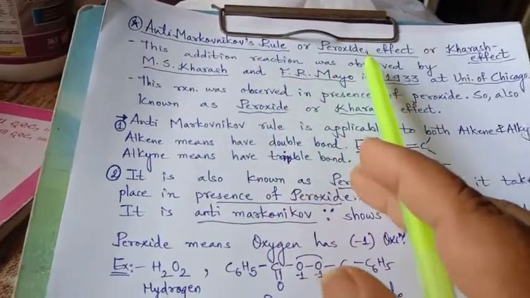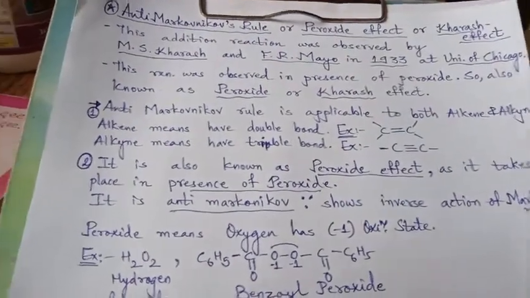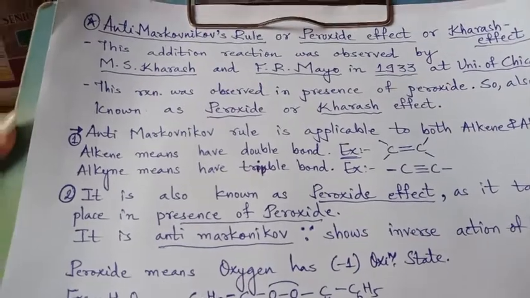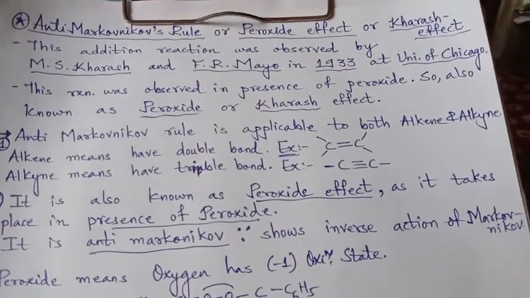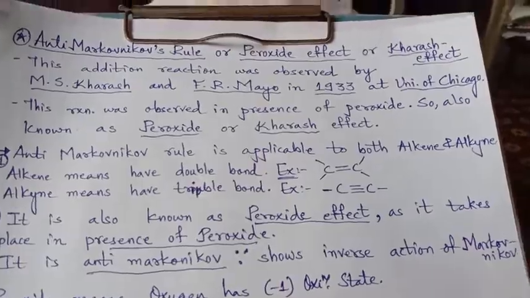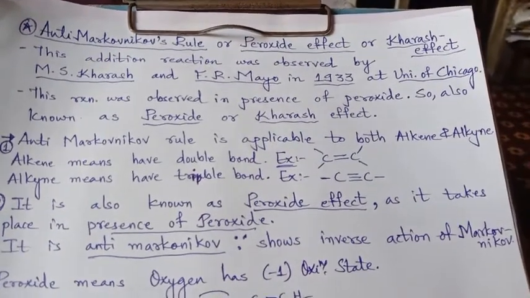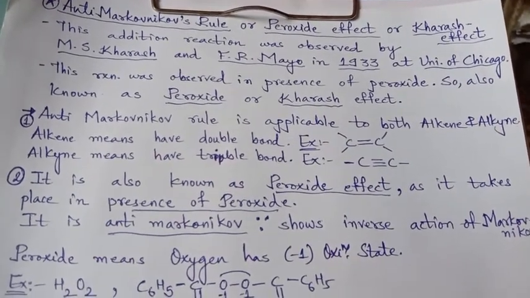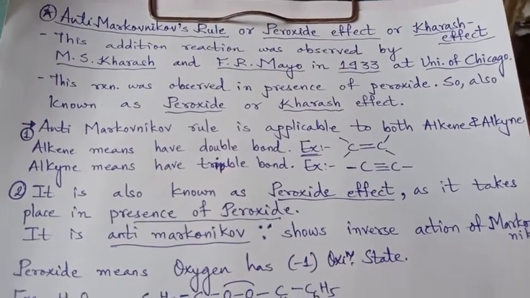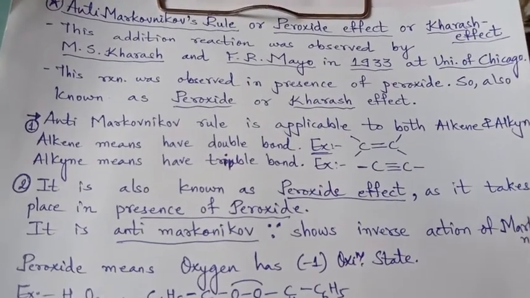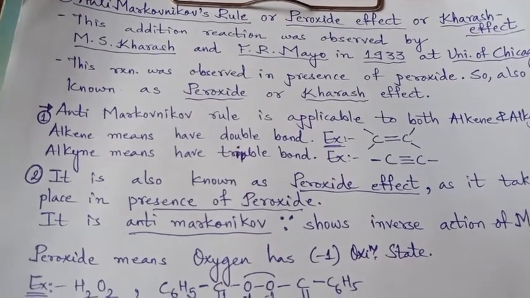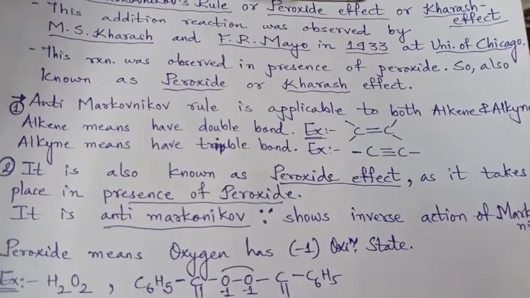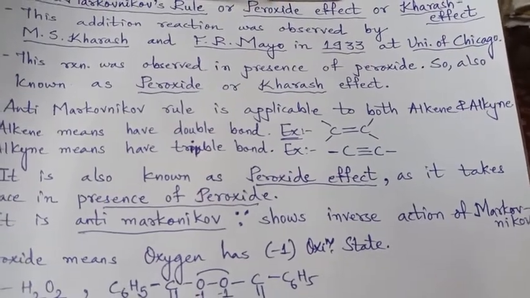Also it is called the peroxide effect because this type of addition reaction, attachment on the carbon with more hydrogens, is only seen in the presence of peroxide, and it was studied by Kharasch and Mayo. Markovnikov was studied by the Russian chemist Markovnikov in 1869, and this was studied by F.R. Mayo and M.S. Kharasch. So the Kharasch effect, peroxide effect, or anti-Markovnikov rule, all are the same.